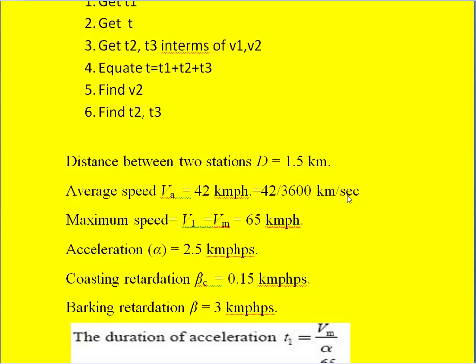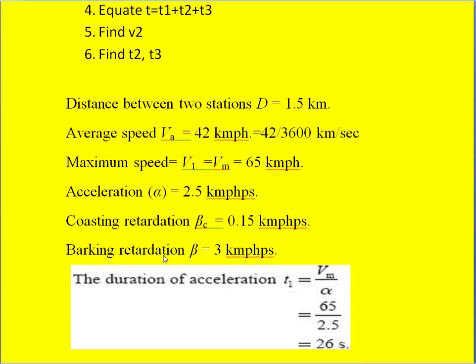Maximum speed V1 is already available, that is 65 kilometer per hour, and acceleration value is also given, that is 2.5 kilometer per hour per second, and coasting retardation is also mentioned, that is 0.15 kilometer per hour per second, and braking retardation is given as beta equal to 3 kilometer per hour per second. So these are the values given.